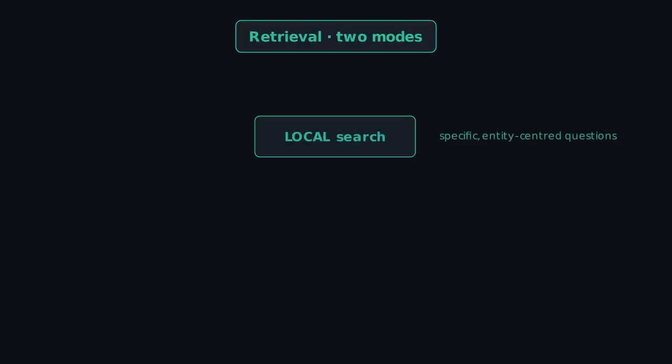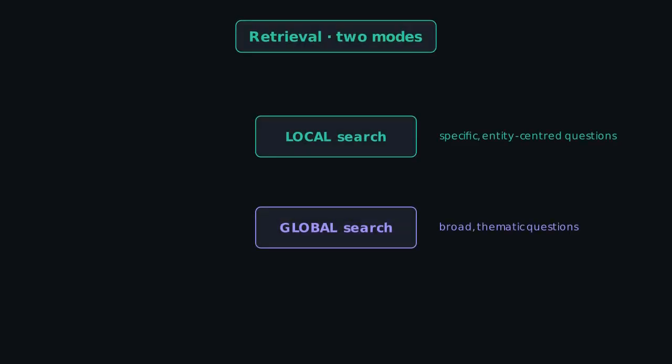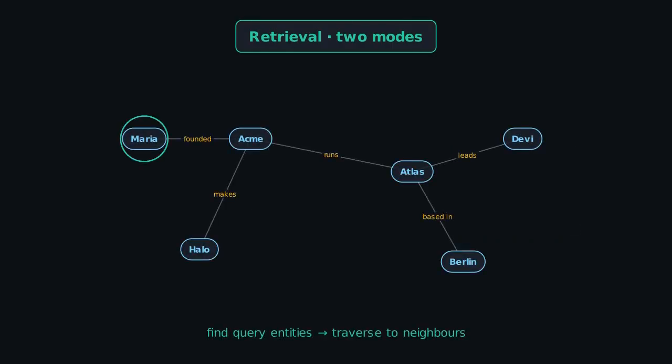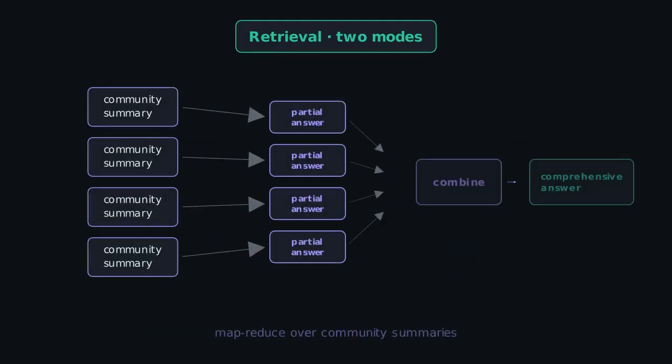At query time, GraphRag picks one of two strategies, depending on the question. Local search handles specific entity-centered questions. It finds the entities from your query inside the graph, then traverses outward to their neighbors, gathering the connected facts and their source chunks. That is exactly how "how is Maria connected to Atlas" gets answered, by walking the path from Maria to Acme to Atlas. The multi-hop problem solved.